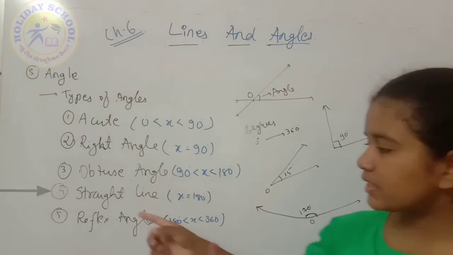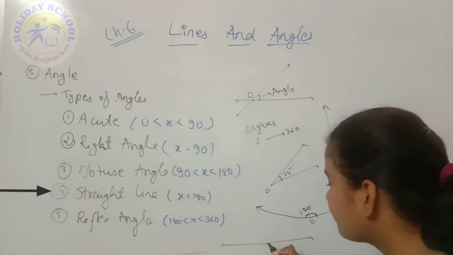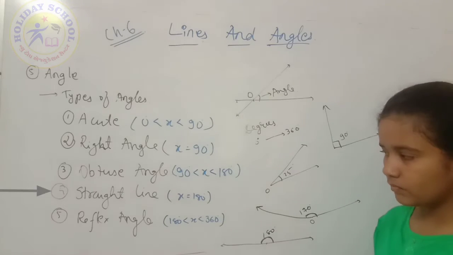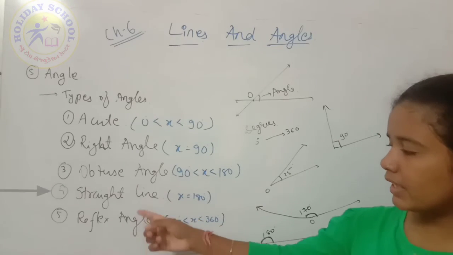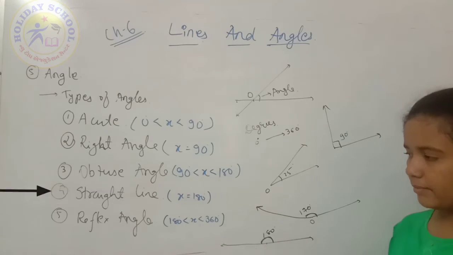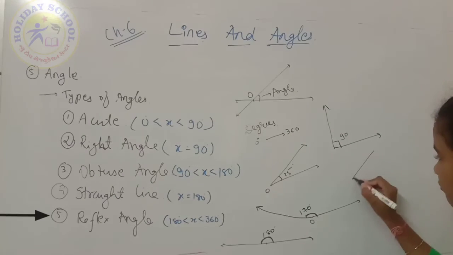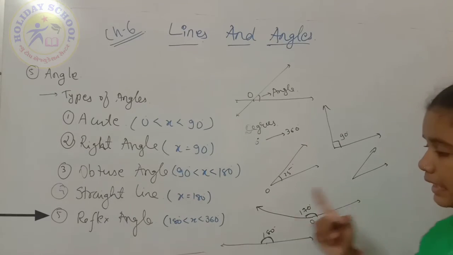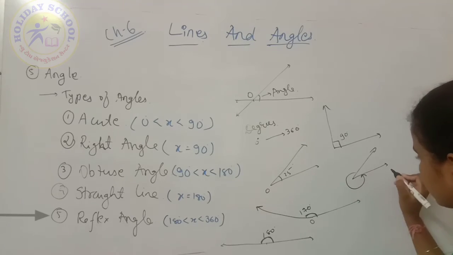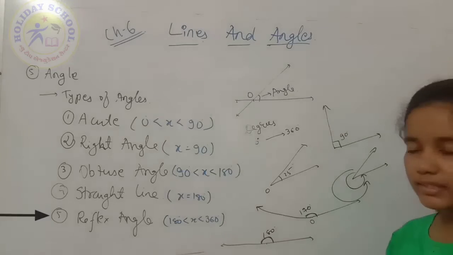Now comes the straight angle. When we draw a straight line, it forms an angle of 180 degrees. So I can say that a straight line has an angle of 180 degrees. Then comes the reflex angle. What is meant by a reflex angle? It is greater than 180 as well as less than 360 degrees. So this angle is called a reflex angle.